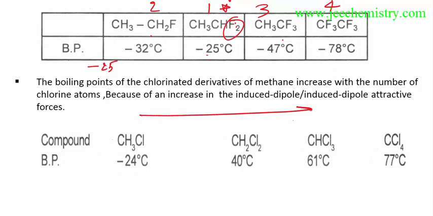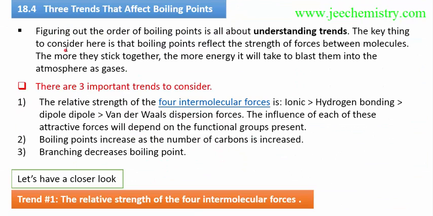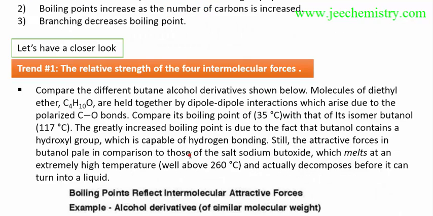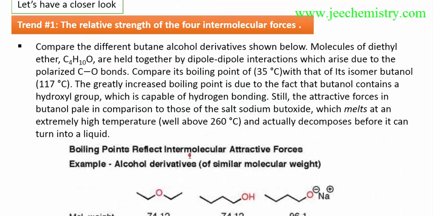As the chlorine increases, the boiling point increases. But in the fluorine case, there is an exception. This is the one exception I am telling you, and it needs to be remembered. The 3 tend to affect the boiling point. I am summarizing all the things I have made you understand about the boiling point. I will make it clear.